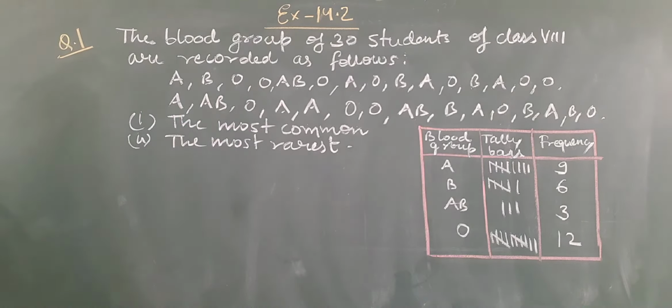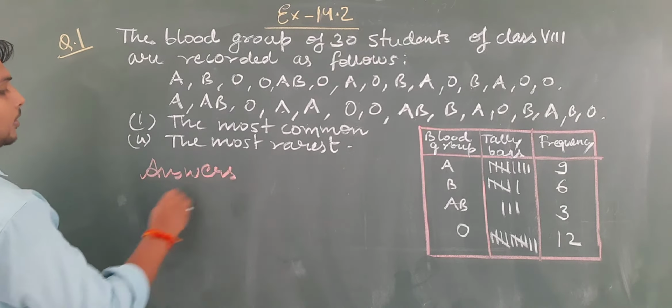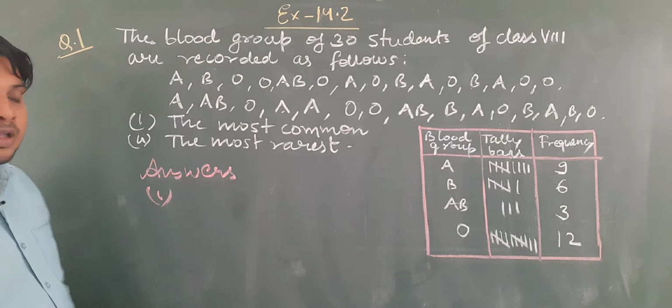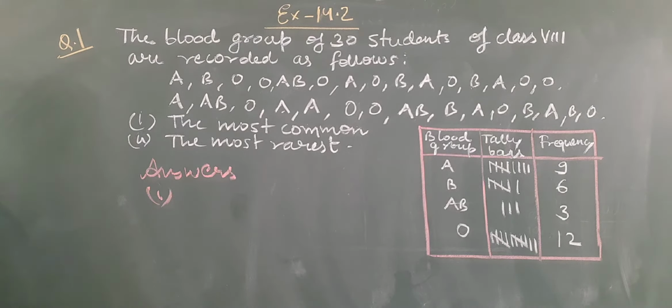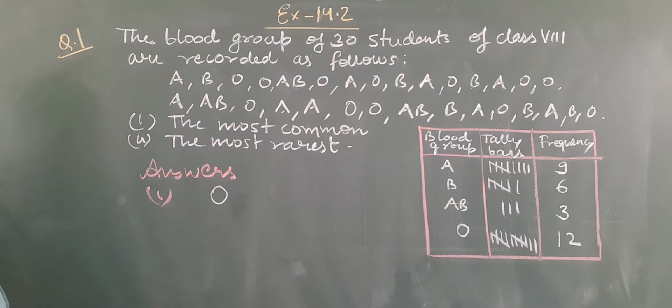Now the question: the most common blood group. The answer of the first question, the most common, you can see the highest frequency of the blood group is O. So it is O blood group.